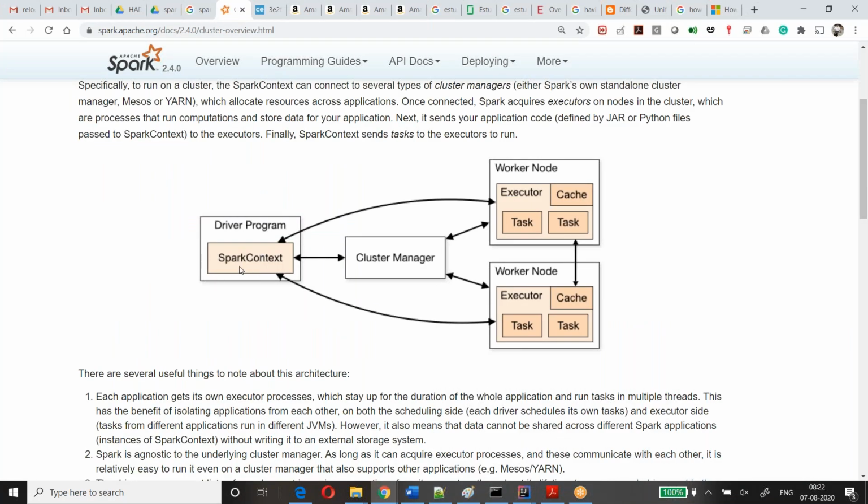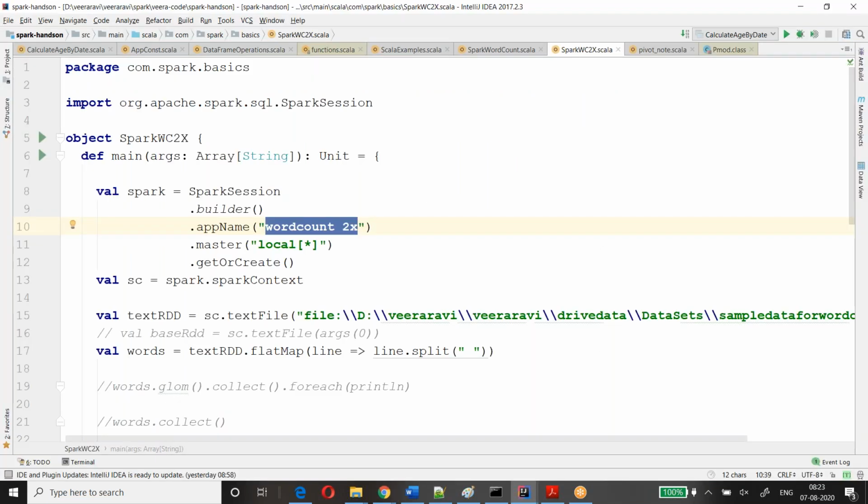Even though it's a Spark session, internally the Spark context will be created. Once the Spark context is created, your driver program is responsible for going through all the transformations we applied in this application.